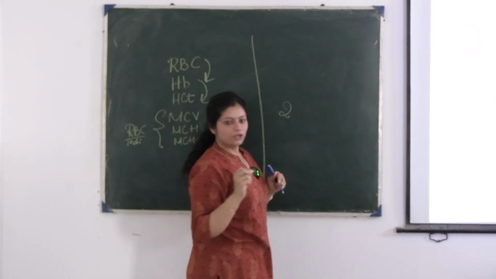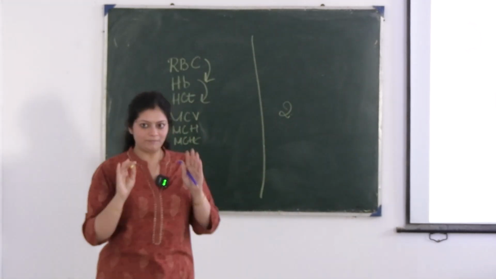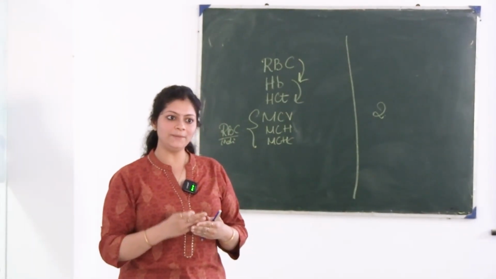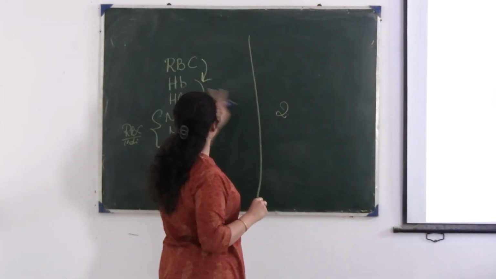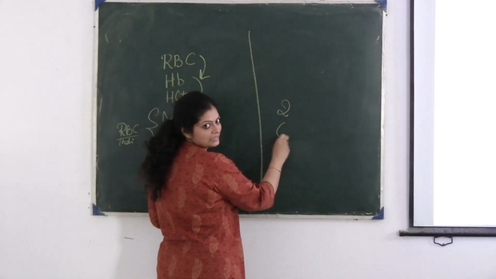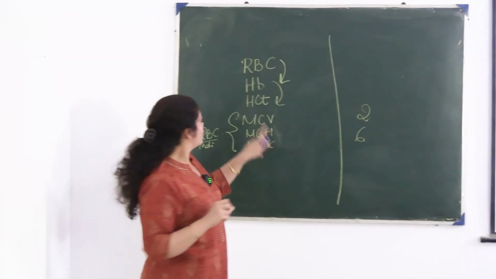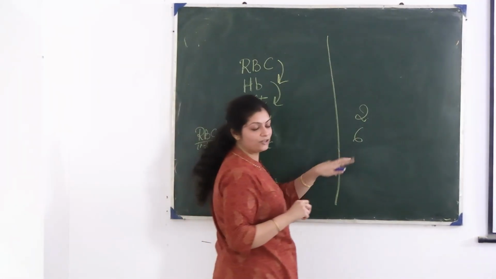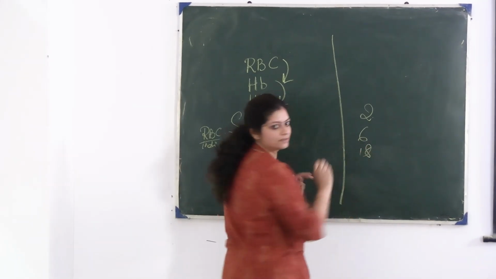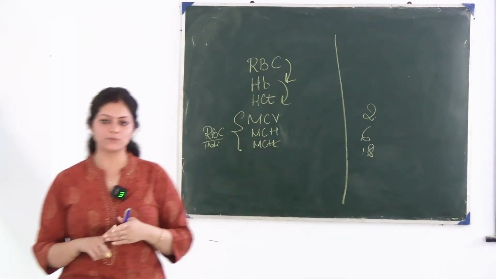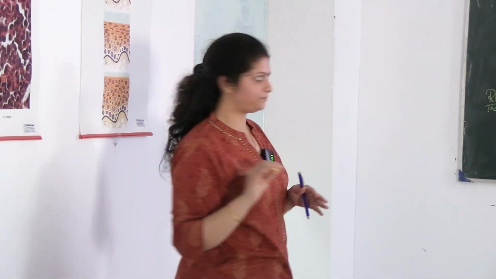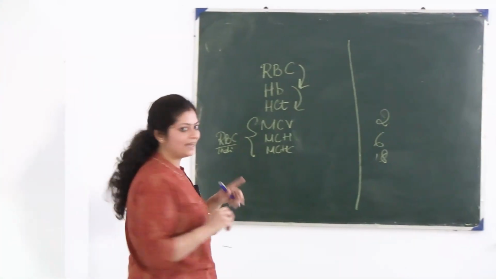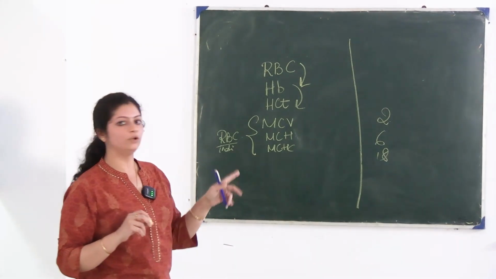Suppose the RBC count is 2, okay? It will not always happen exactly like that, but it is nearby thrice. So at that time you will expect the hemoglobin to be 6, and according to this formula your hematocrit should be somewhere around 18, okay? You will not get the exact value, but you have to remember this 3 times ratio, okay?